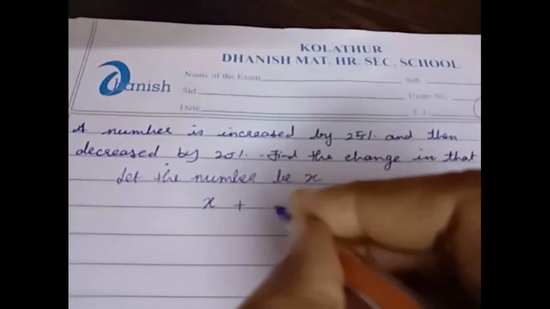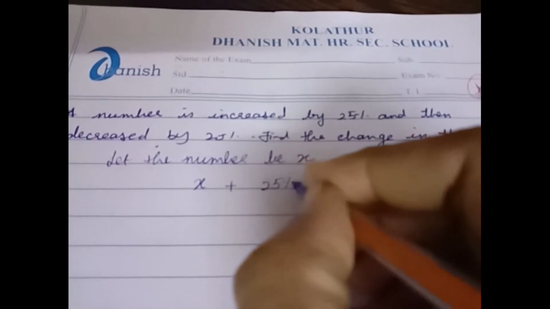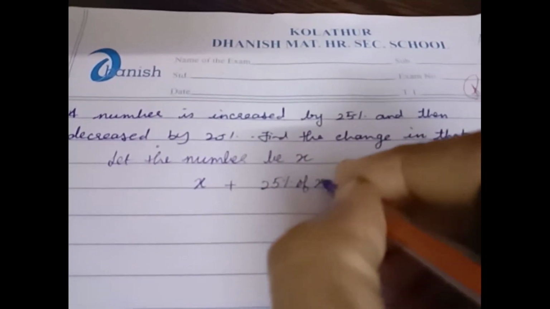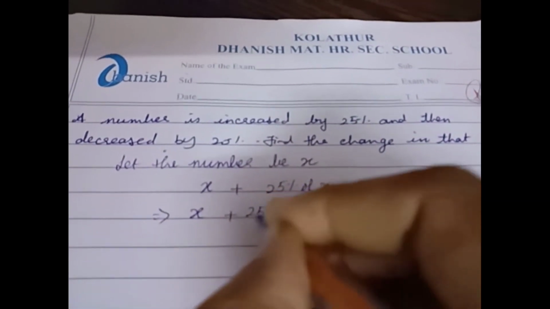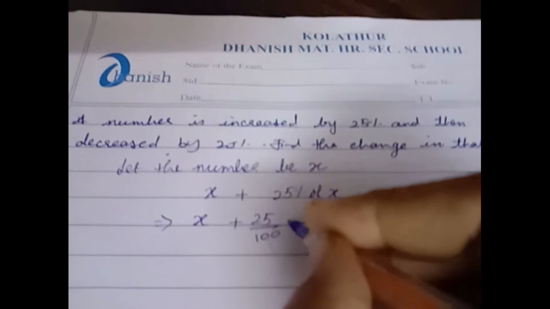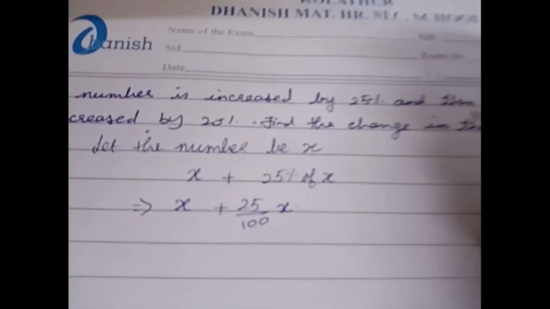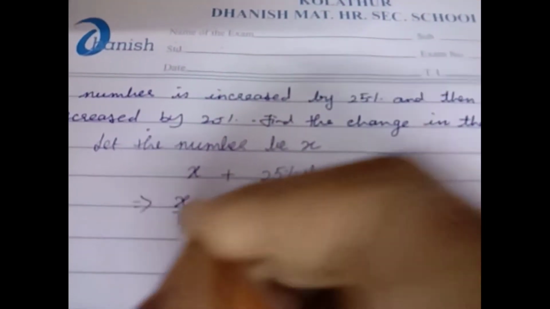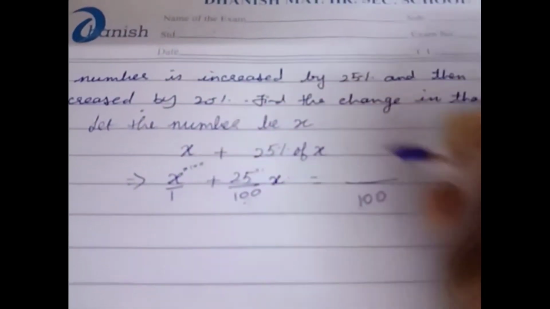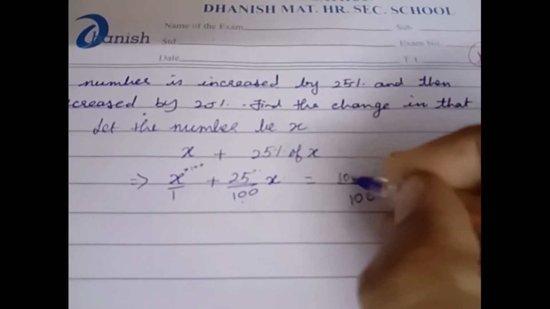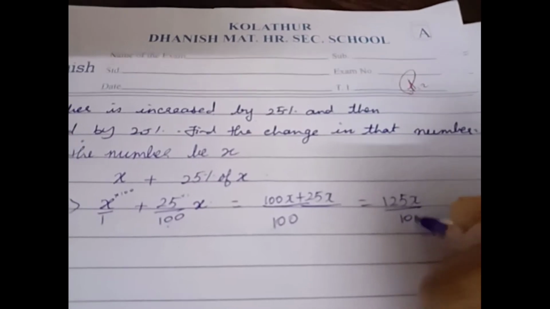Therefore x plus 25% of x, which is equal to x plus 25 by 100 into x. So you have to take the common denominator 100 into 100, cross multiplication into 1. That is 100x plus 25x, which is equal to 125x by 100.